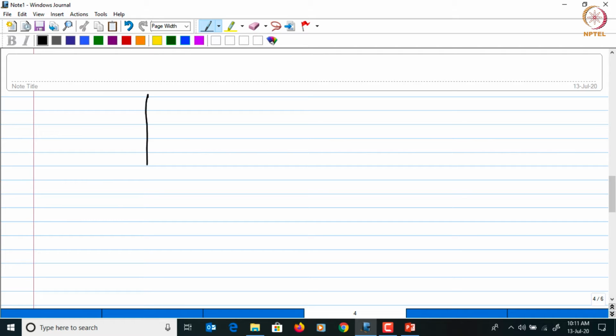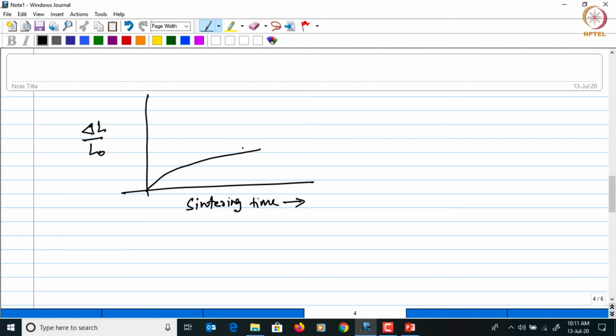And now if you look at the shrinkage, delta L by L naught, now the trend will be completely opposite to the density.